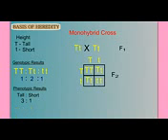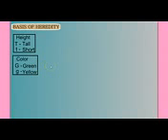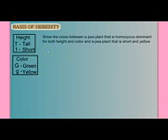So far, we have only considered 1 trait, but what if we look at 2 traits at the same time, like height and color? In peas, green pods are dominant to yellow pods, so our key looks like this. Let's show a cross between a pea plant that is homozygous dominant for both height and color, and a pea plant that is short and yellow. Stop the video and write genotypes for each parent plant. Remember, we are describing 2 traits, so our genotype must have 4 letters in it.